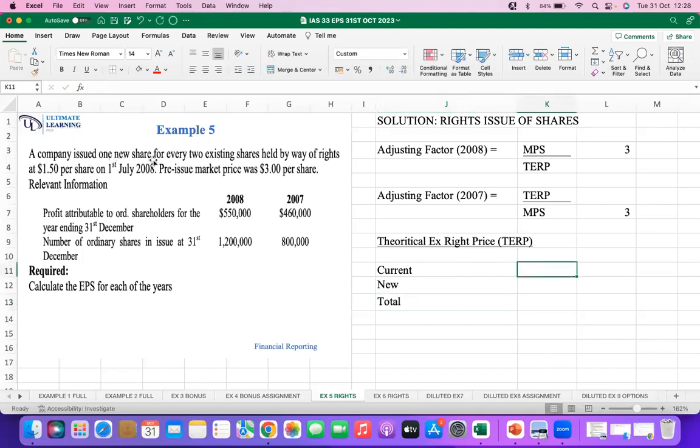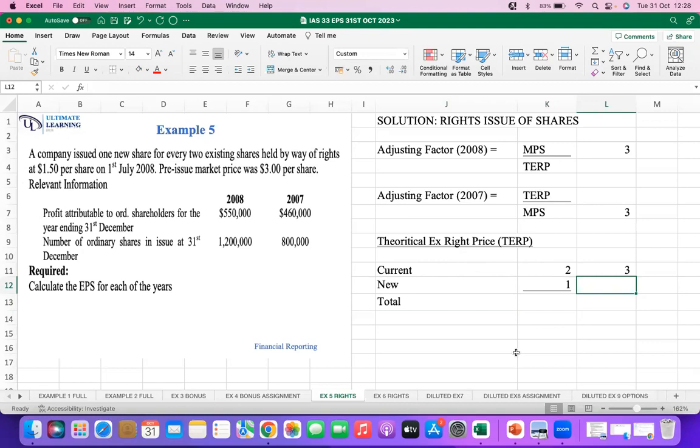What is the current? A company issued one new share for every 2 existing shares, so there is 2 current, and they were issuing one new share for every 2. The market price is 3, and the issue price by way of a rights is 1.5.